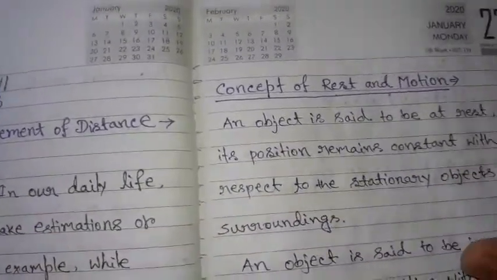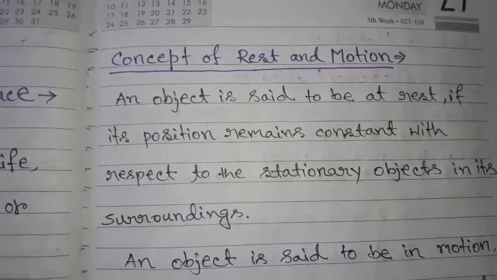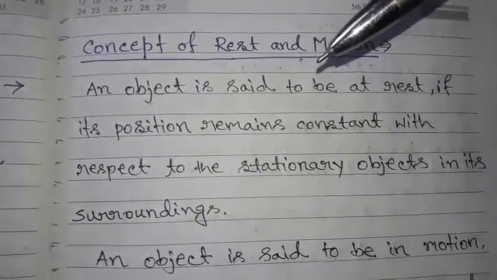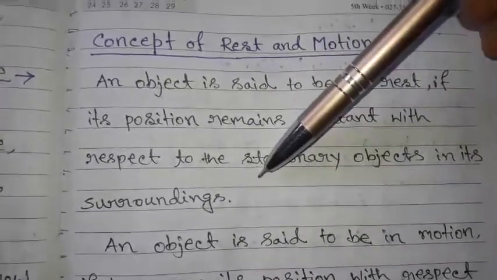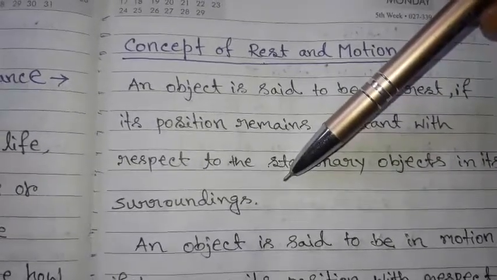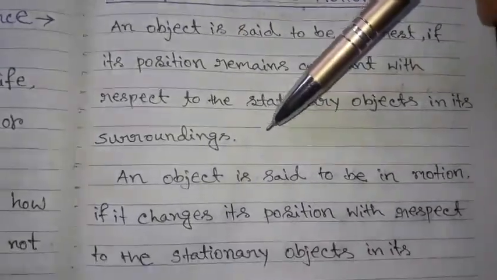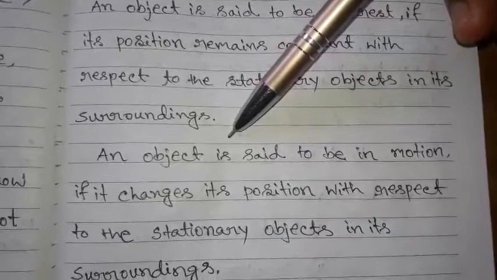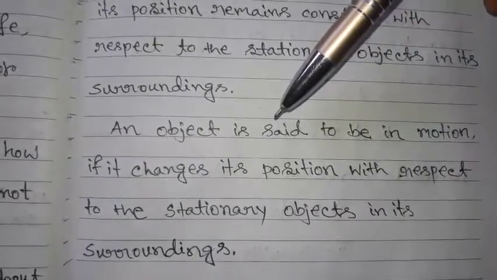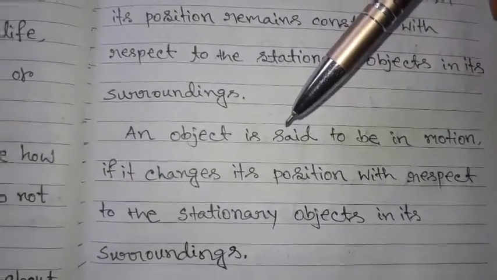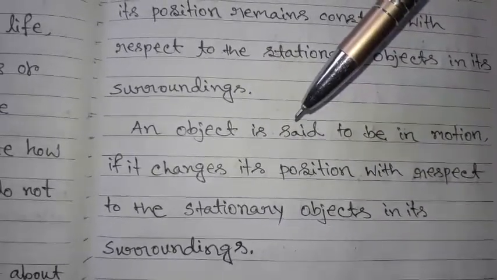Second topic, concept of rest and motion. An object is said to be at rest if its position remains constant with respect to the stationary objects in its surrounding. That is, if an object is stationary with respect to its surrounding stationary objects, it is said to be at rest. An object is said to be in motion if it changes its position with respect to the stationary objects in its surrounding. That means if an object changes position with respect to stationary objects in its surrounding, then we call it in motion.